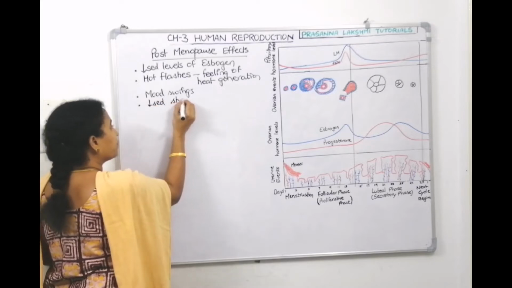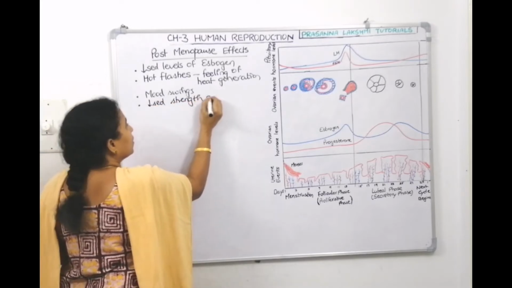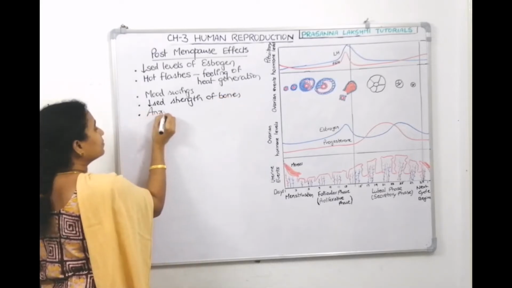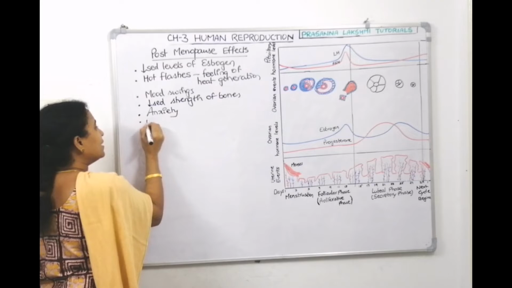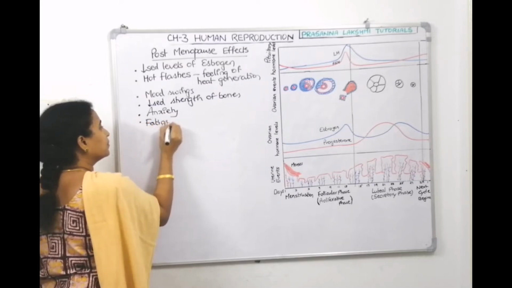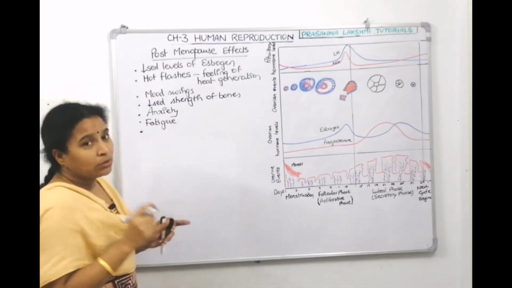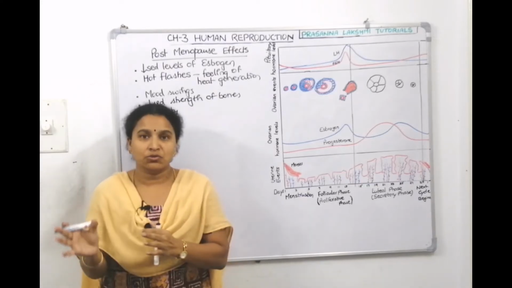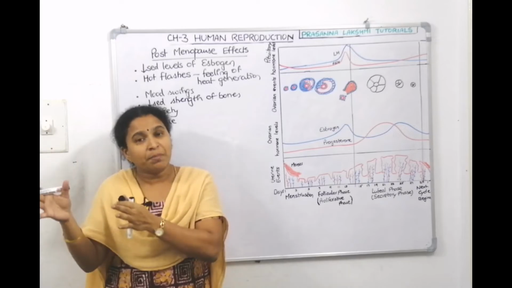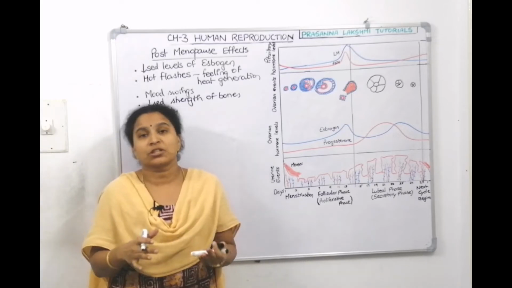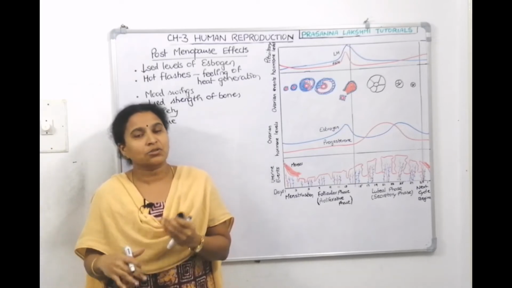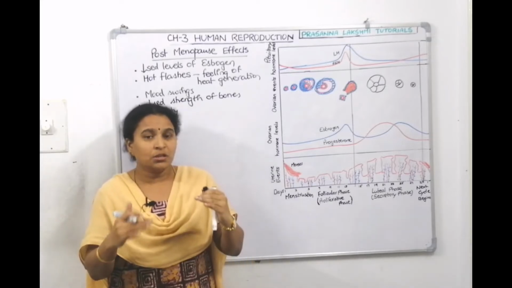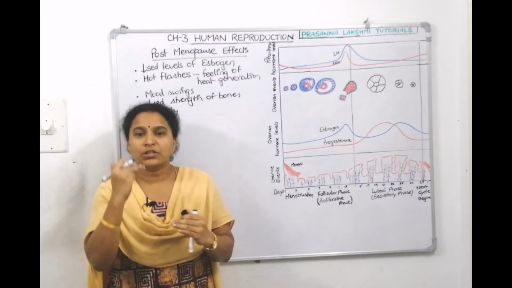Decreased strength of bones. Anxiety will be there. Fatigue. We know that in women, testosterone gets converted to estrogen. Since estrogen is not made, testosterone levels will be projected. We will not say that the testosterone levels are as high as in males, but the decrease in estrogen shows slightly higher levels of testosterone.